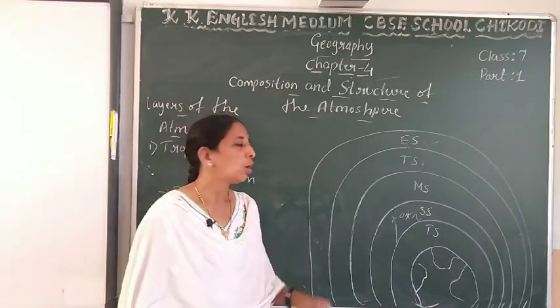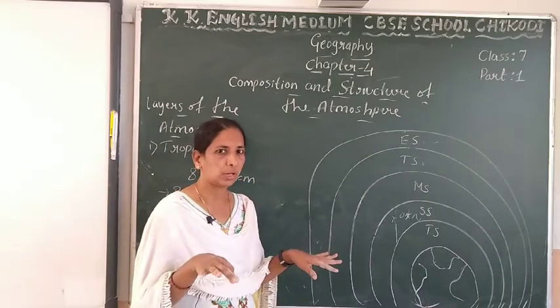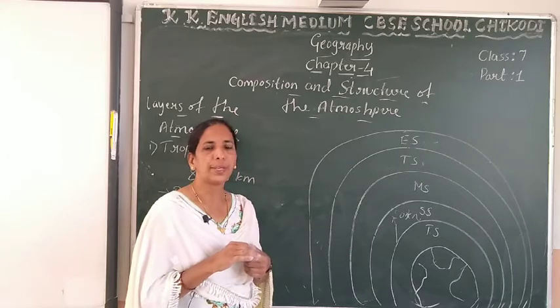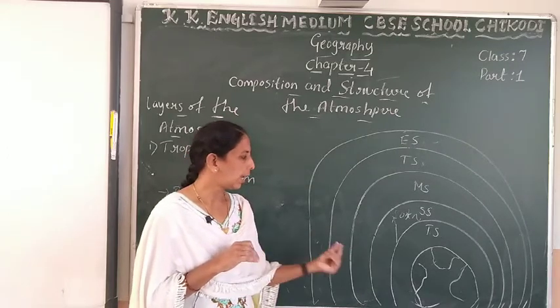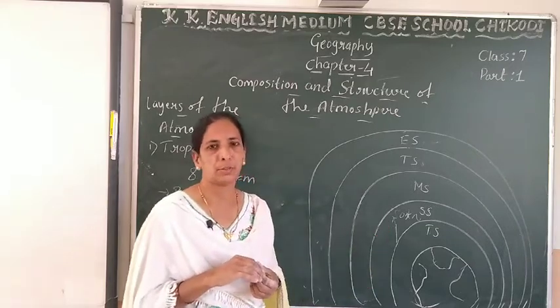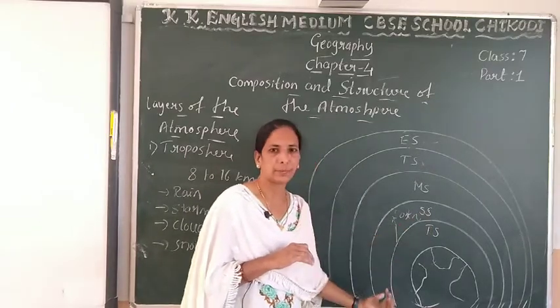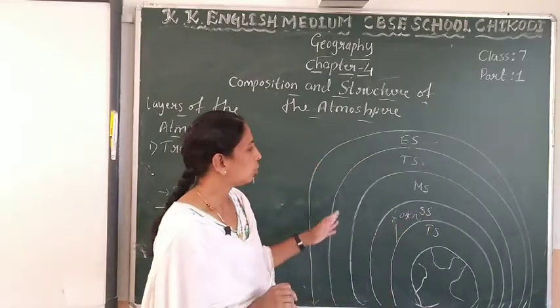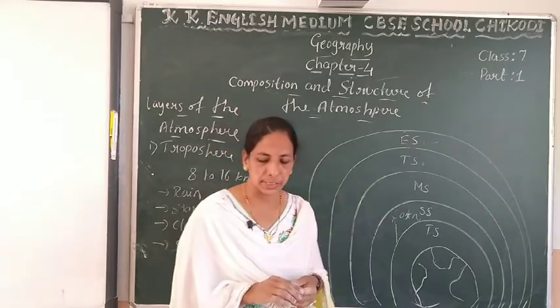It is cold and a cloud-free zone. No weather conditions occur here, and aeroplanes fly in this layer. Aeroplanes fly in which layer? In this layer. Understood?